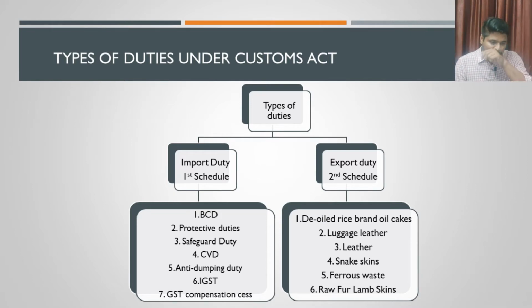And the products listed under this export duty are: first one is de-oiled rice bran or oil cakes. Second one is luggage leather. Third one is normal raw leather. Fourth one is snake skins. Fifth one is ferrous waste. And sixth one is called raw fur lamb skins. So these are all the products on which duties on exports are levied.